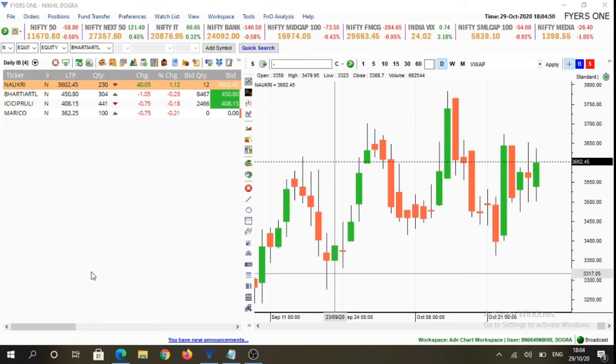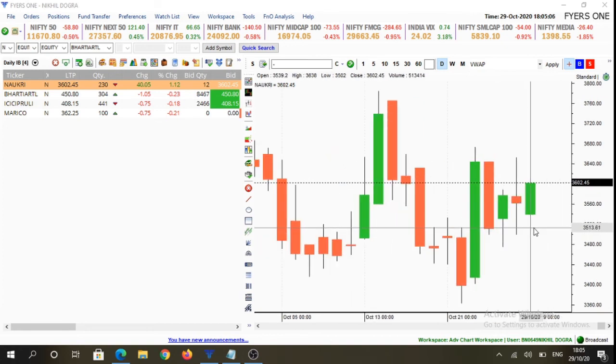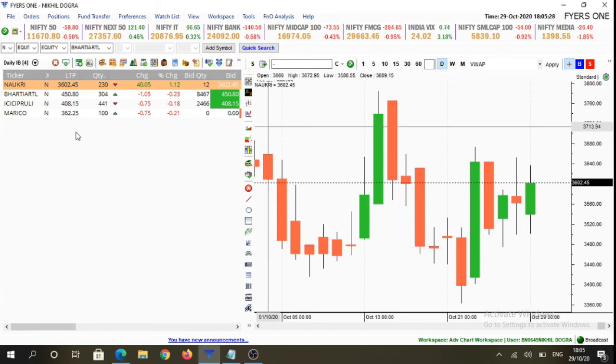Now we are going to discuss our stock watch list for tomorrow. We will see that the stocks which we have selected are Naukri, Bharti Airtel, ICICI Prudential Life Insurance, and Marico. So Naukri is an inside candlestick. So if it breaks above 3,638 levels, we'll look for buying opportunities. And on the flip side, below 3,502 levels, we'll look for selling opportunities in Naukri. And in between 3,638 and 3,502 levels, we will refrain from making any trades in Naukri.